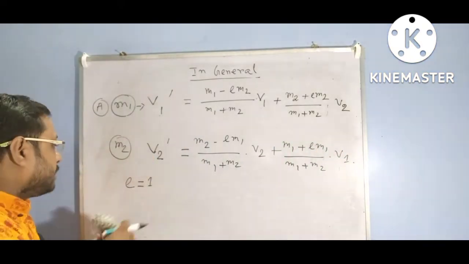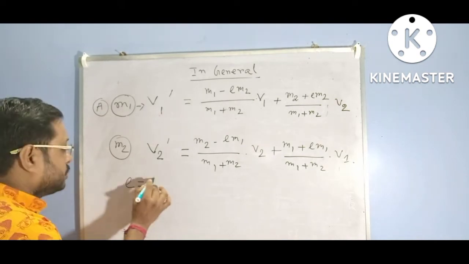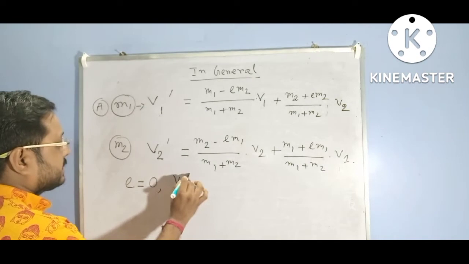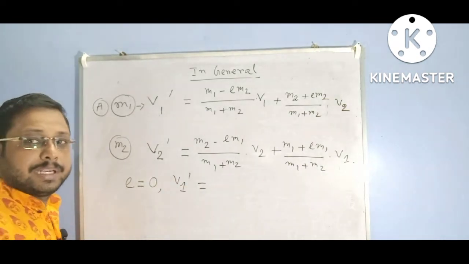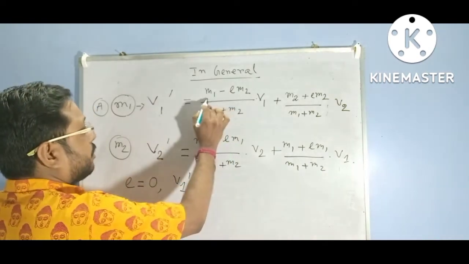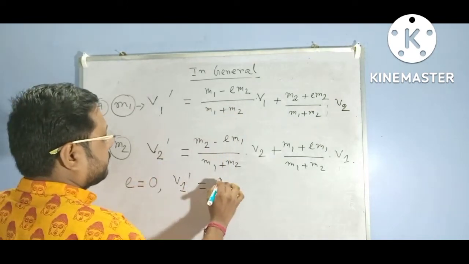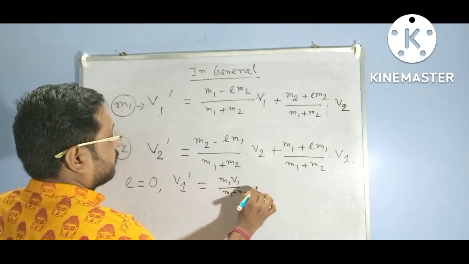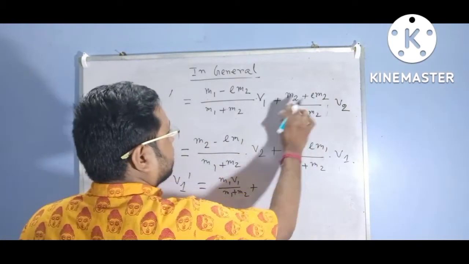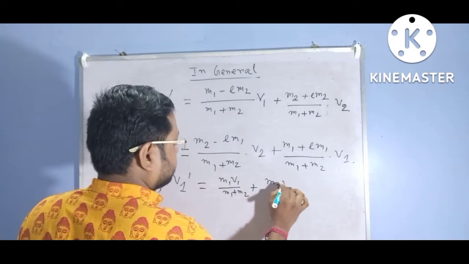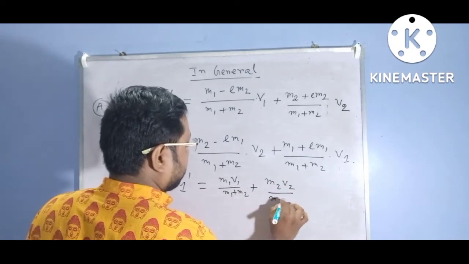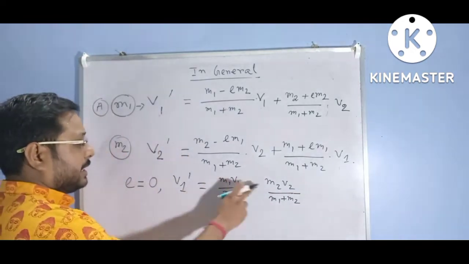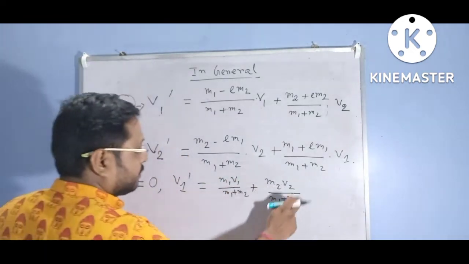So for inelastic collision, e equal to 0. If we put e equal to 0 in this equation, what do we get for v1 dash? v1 dash equals m1 v1 by m1 plus m2, plus, for e equal to 0, m2 v2 by m1 plus m2.